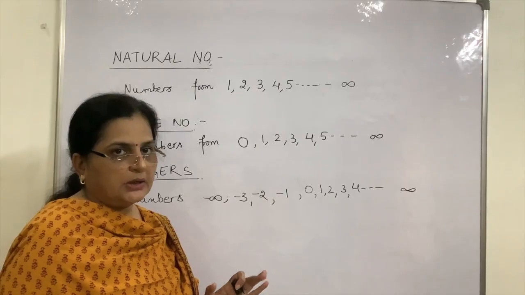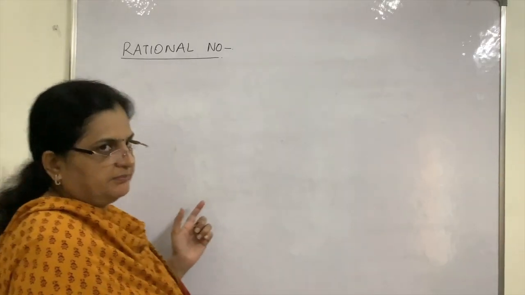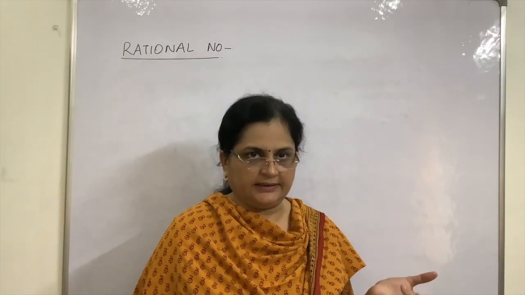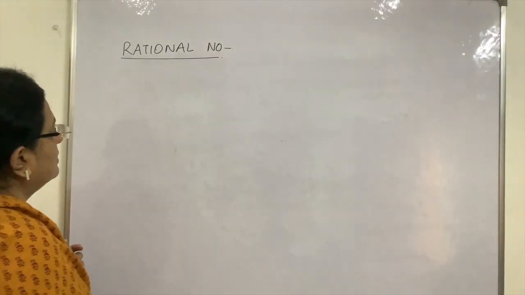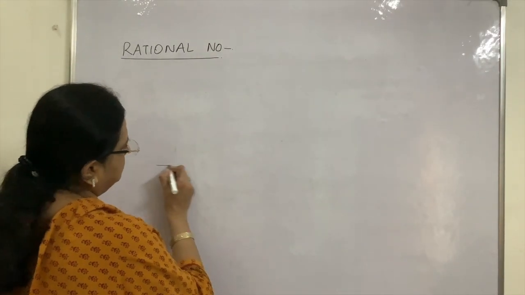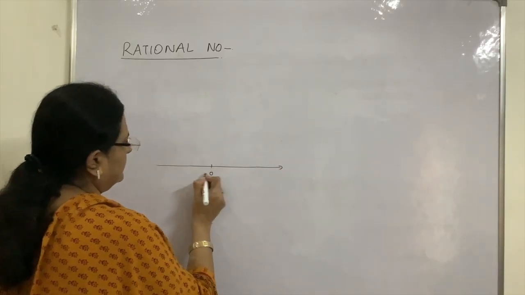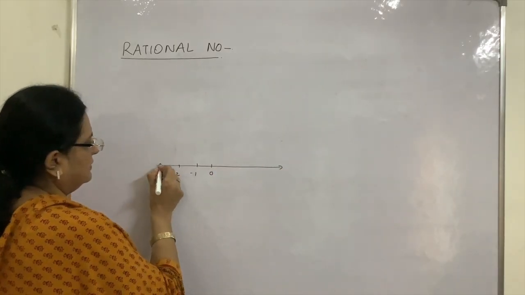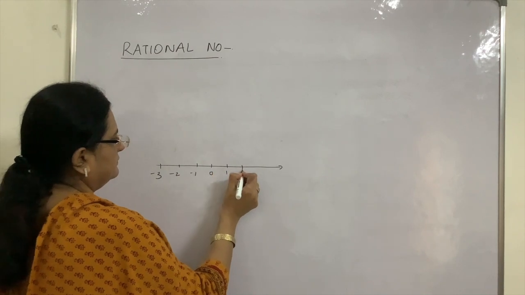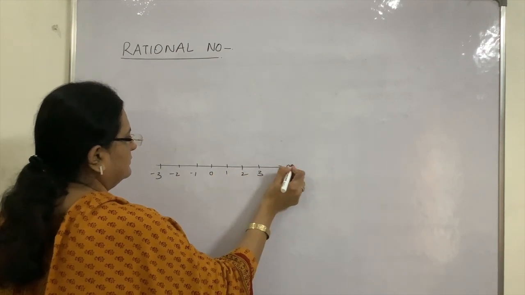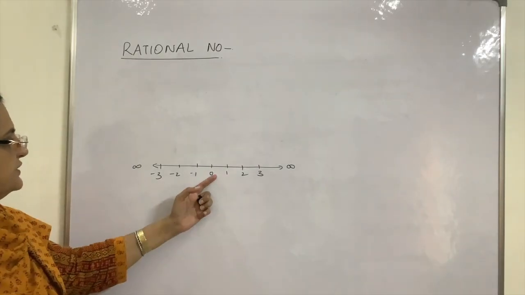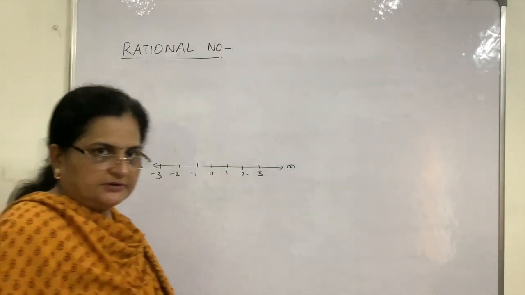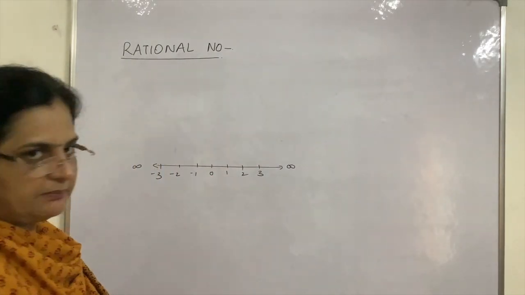Okay. Now the next kind of number we will be talking about is the rational number. Natural, whole numbers, integers we have already understood. Now again coming back to the number line, we have already included 0, the negative numbers and the positive numbers also.